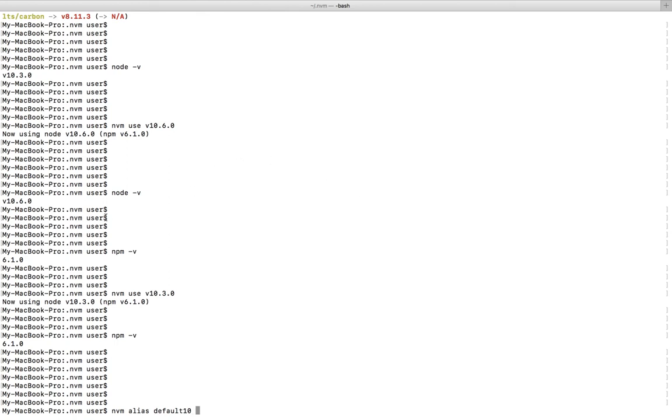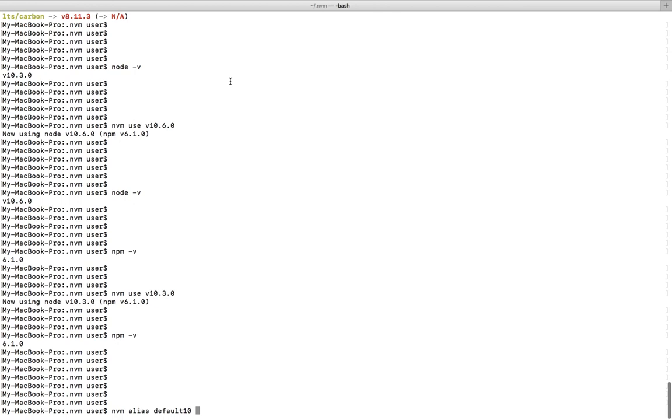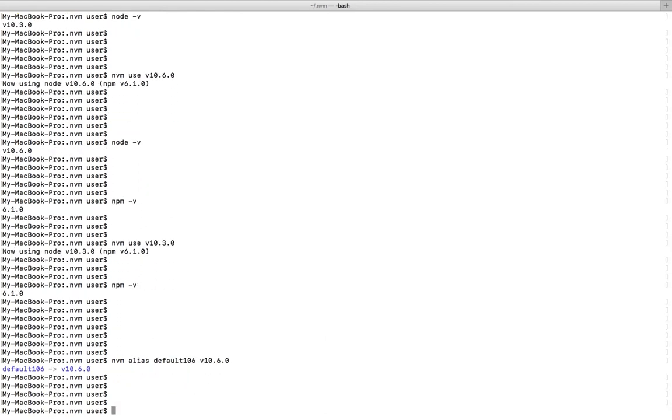So I am going to give this one default 10.6. For this version I am giving this alias. So now the alias has been created.